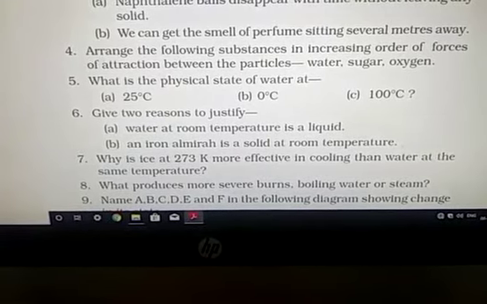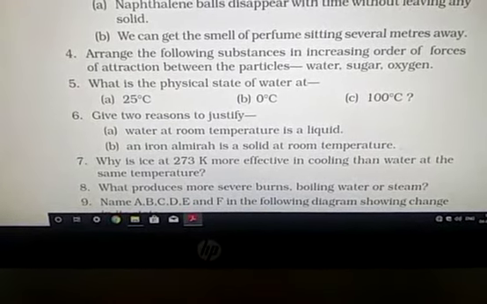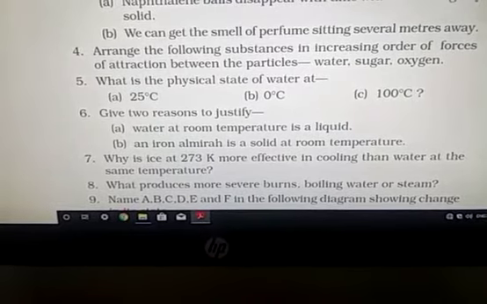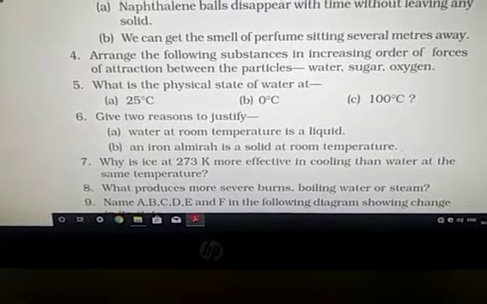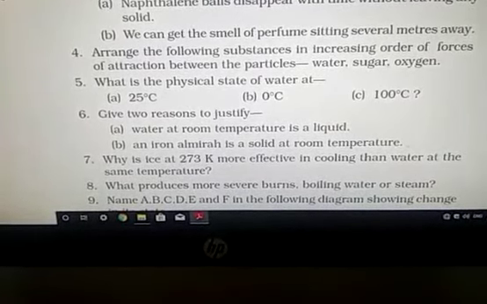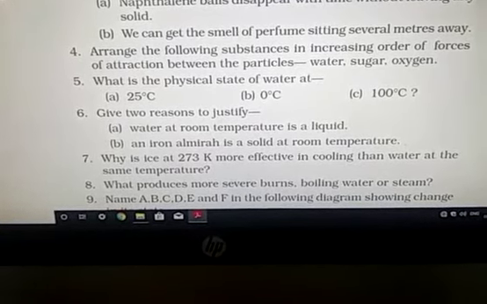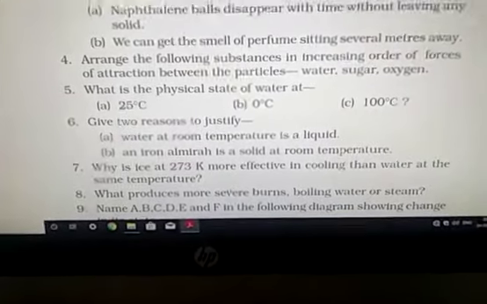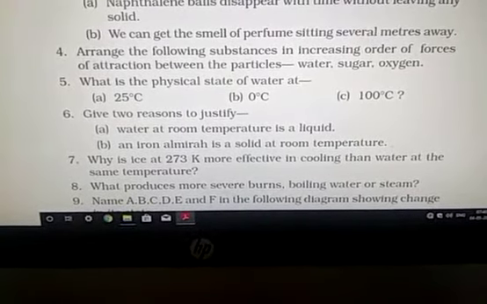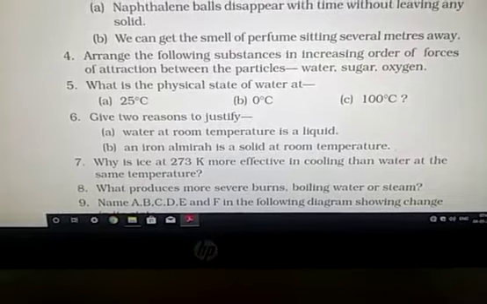So this is the first observation, or first reason we can say water is liquid at room temperature. Number 2, it has fluidity. That means if you put spilled water at any place, it will start to flow, and after some time it will disappear in the form of vapor. So water at room temperature is a liquid for two reasons.